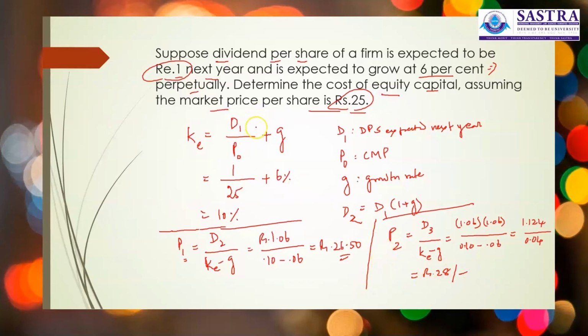So the dividend growth approach can be used to calculate the cost of equity when the market price is given. And once you know the cost of equity, considering the growth rate, you can calculate the theoretical expected price per share for subsequent years. That's the advantage of this dividend growth or dividend valuation approach.